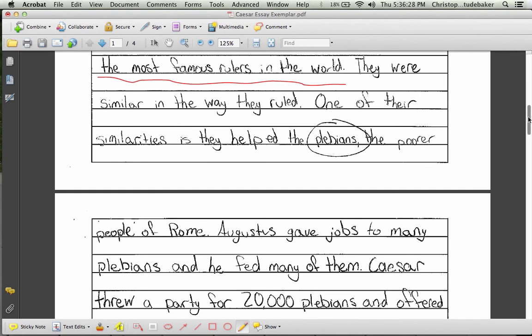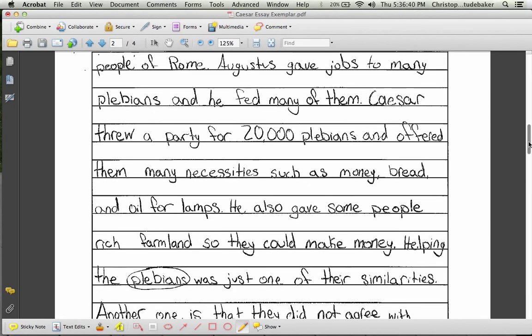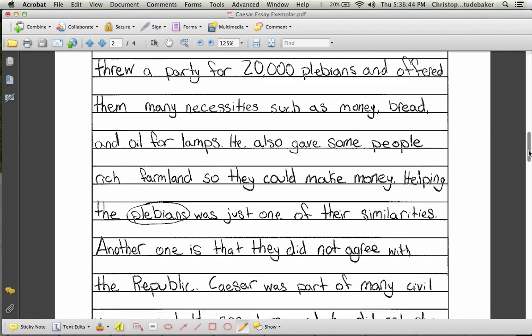Information or explanation. So we see that the poor people of Rome, also known as the plebeians, were helped by both. Augustus, what did he do? Gave jobs to the many plebeians, and he fed them. What did Caesar do? Threw a party for them, and offered them many necessities such as money, bread, and oil.